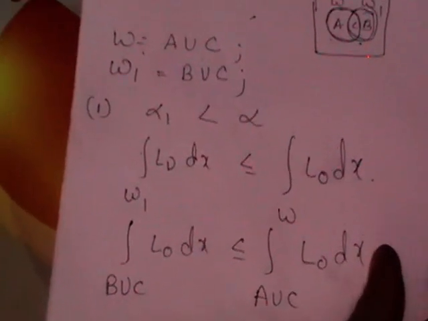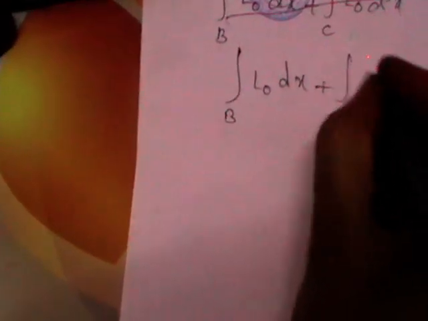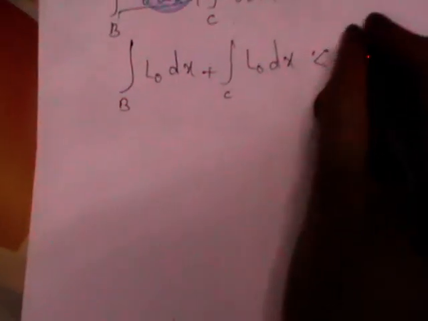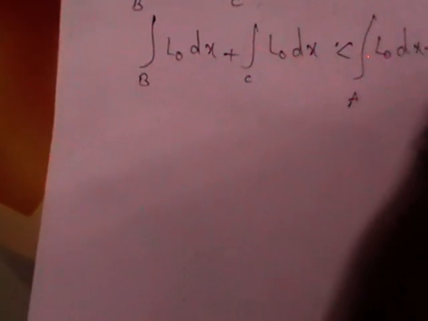Since these are mutually exclusive, we can write that as integral over B of L0 dx plus integral over C of L0 dx is less than integral over A of L0 dx plus integral over C of L0 dx.